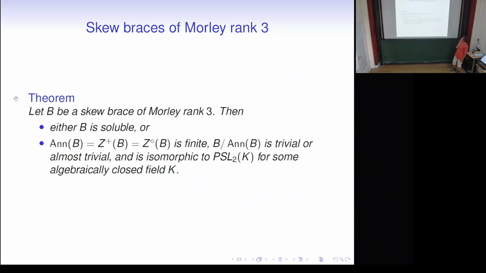And finally, if we have a skew brace of Morley rank 3, either it's soluble, or the annihilator is already the additive center, and it's also equal to the multiplicative center, and the quotient is PSL2(K). So either B mod N(B) or B-op mod N(B)-op is PSL2(K).